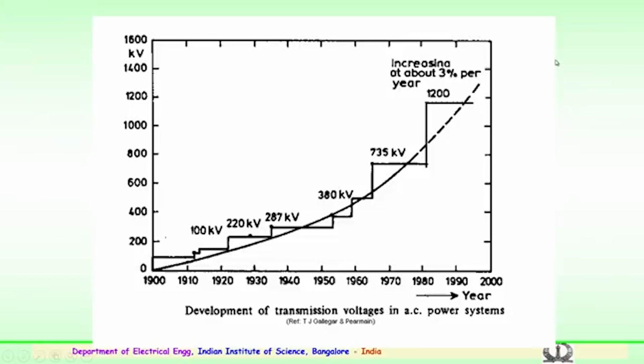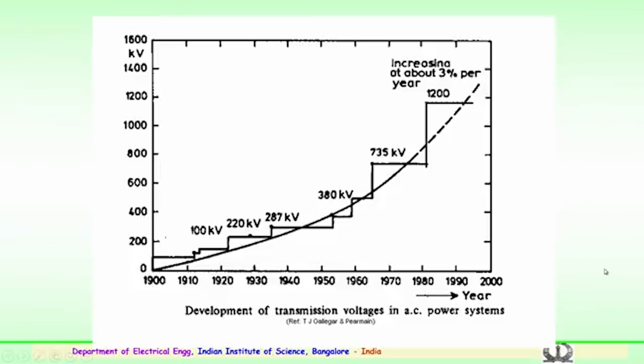The graph shows the development of transmission voltages, particularly in case of AC power systems, since the 1900s. We can very clearly see that over a century or 120 years the voltage has grown from very low voltage and across the globe reached 1200 kV, an increase of approximately 3% per year.